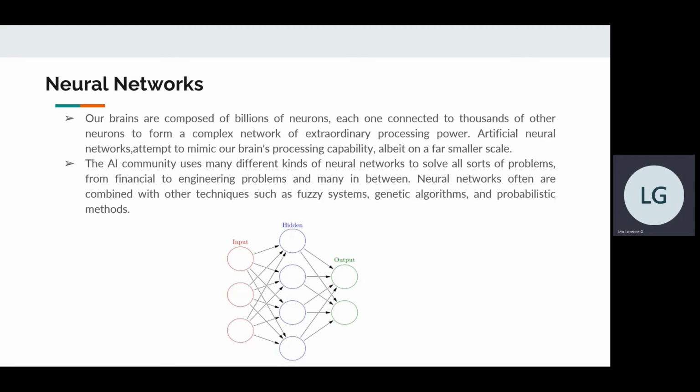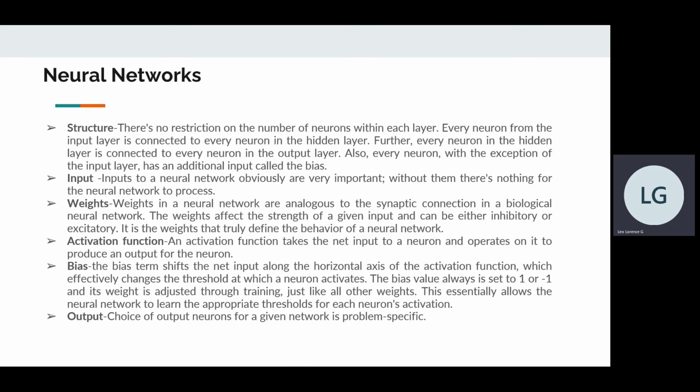Artificial neural networks attempt to mimic our brain's processing capability. The AI community uses many different kinds of neural networks to solve all sorts of problems, from financial to engineering problems, and many in between. Neural networks often are combined with other techniques such as fuzzy systems, genetic algorithms, and probabilistic methods. Let's move on to the next slide.